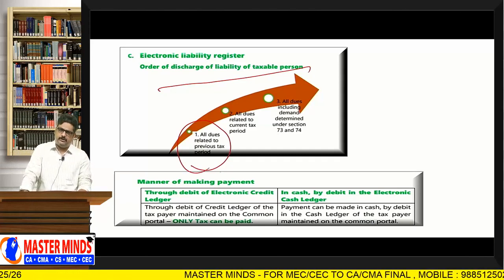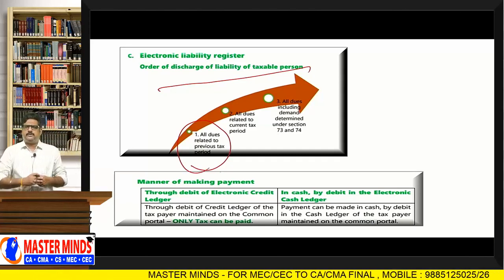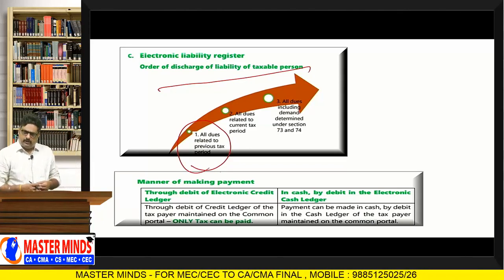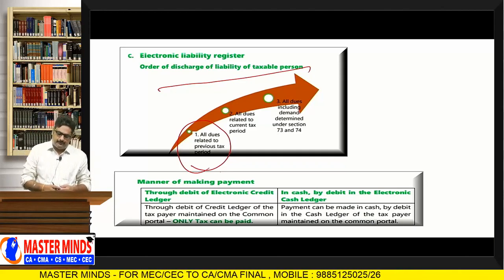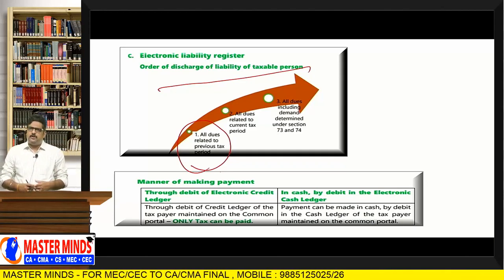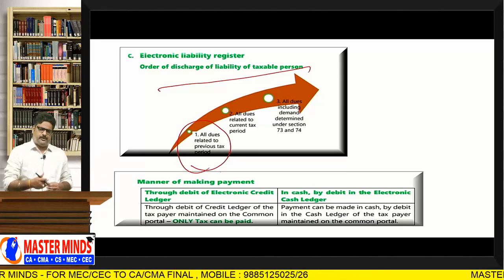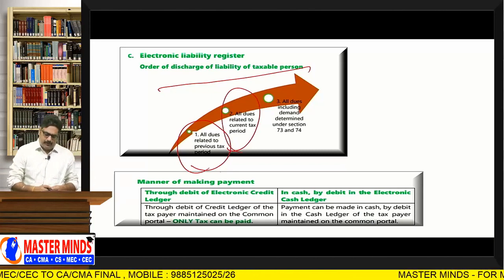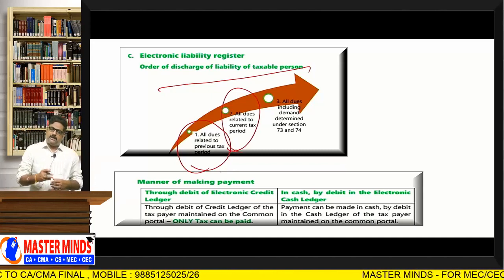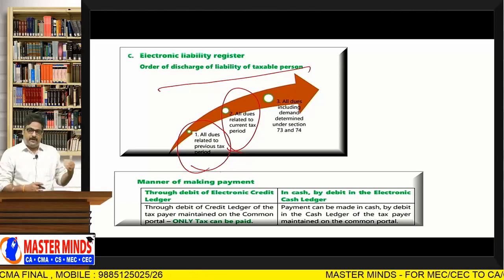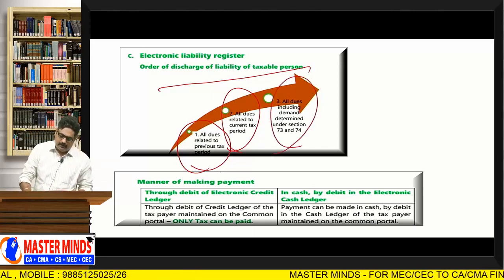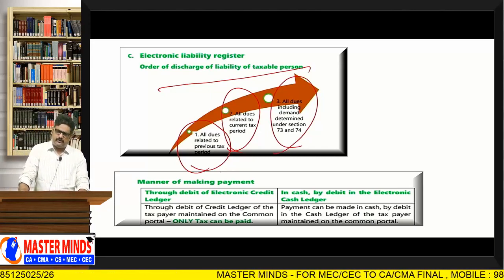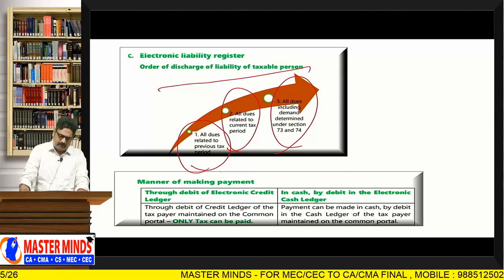Whatever amount is available with us should be utilized first for the payment of previous tax period amounts. After setting off previous tax period amounts, any surplus can be used to pay the dues relating to the current tax period. After paying that also, if any surplus is left, then that amount can be used to pay demand amounts determined as per section 73 or section 74.